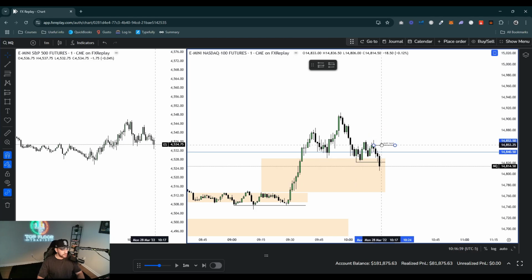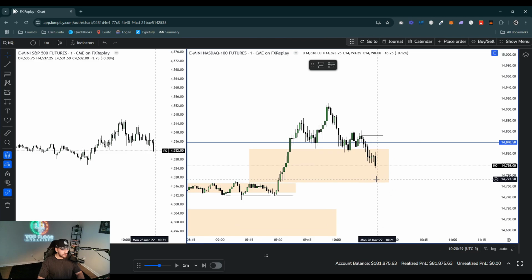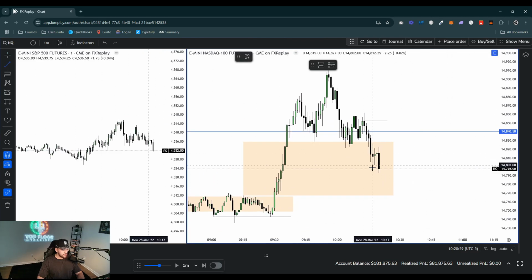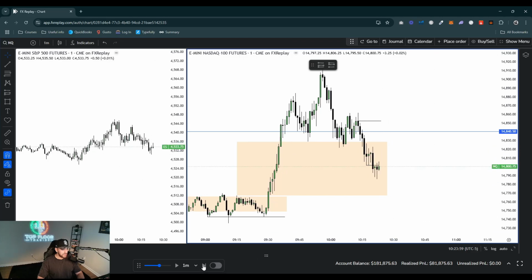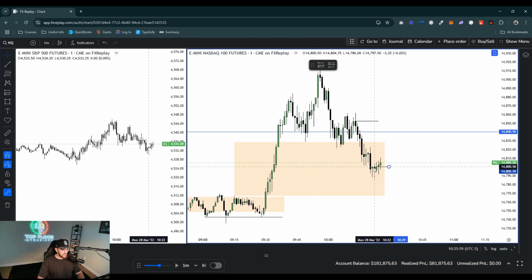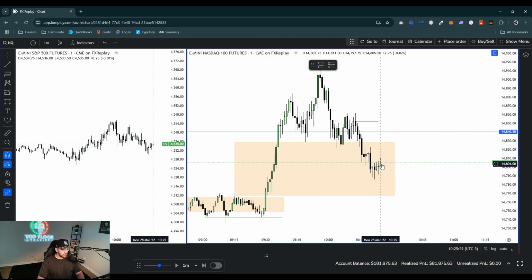So boom, we end up sweeping that low. So I'd want the CISD to happen right here. All right, so I want to see a nice closure over. So you can see here we got another low, and we're still in this 15-minute fair value gap, right? So if we make a low here and we turtle soup this low on this new 5-minute candle opening at 10:20, if we end up pushing back higher, you can see we just made another low right here. So our CISD would be right here. So we could try a long right here, okay?